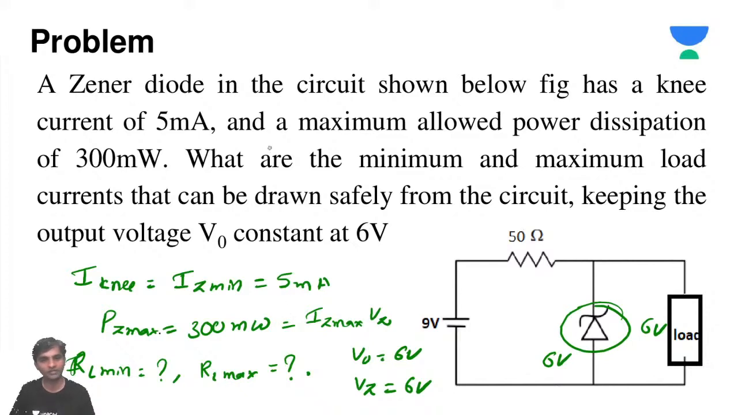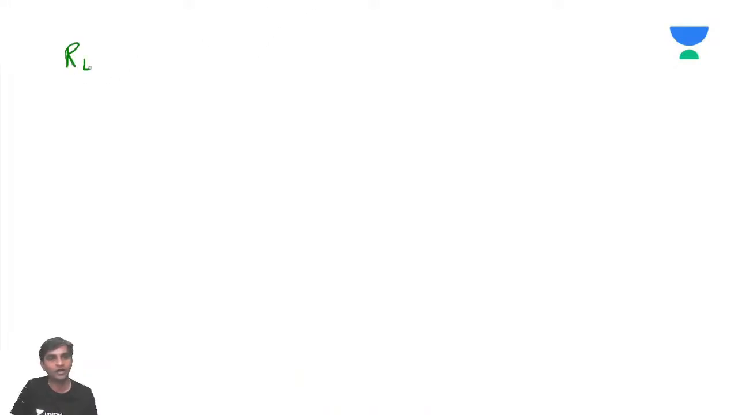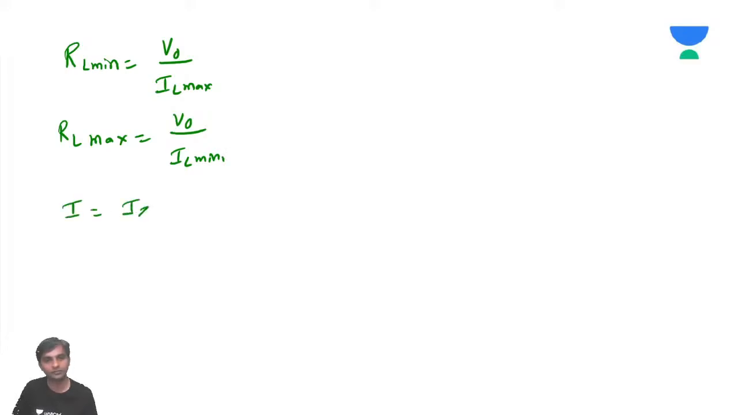So how will you calculate? First, to calculate RL minimum, what do you need? RL minimum is equal to V naught by IL maximum, right? And RL maximum is going to be V naught by IL minimum, right? But we know that I is going to be IZ maximum plus IL minimum, and this is also the same as IZ minimum plus IL maximum. So first you need to know what the I value is.